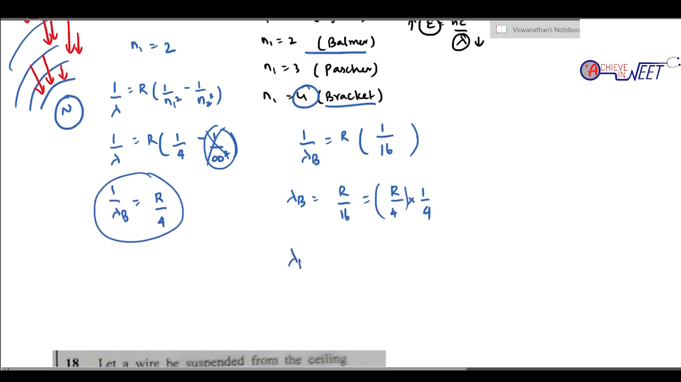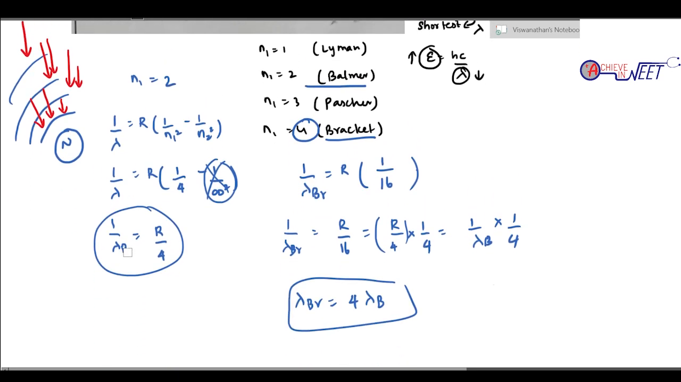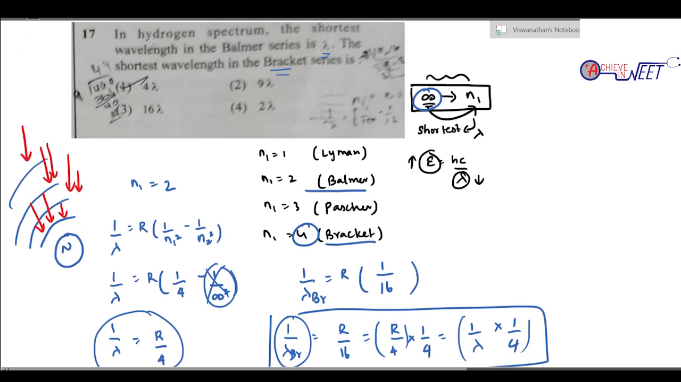So, now let's call lambda bracket lambda br. So, 1 by lambda br is going to be 1 by lambda b into 1 by 4. So, what do we know then? What is lambda bracket? It is 4 times lambda. Lambda pamer is what they have given us as lambda, so we can take this 1 by lambda b as 1 by lambda. So, it is going to be 4 times lambda. So, lambda bracket is going to be 4 times lambda. So, 1 by lambda bracket is 1 by lambda 4. So, that is going to be 4 times lambda. So, that is option 1.